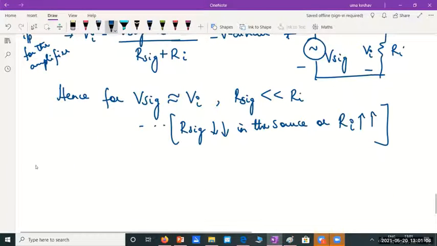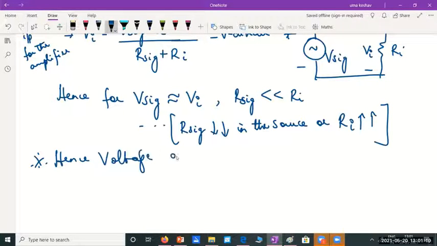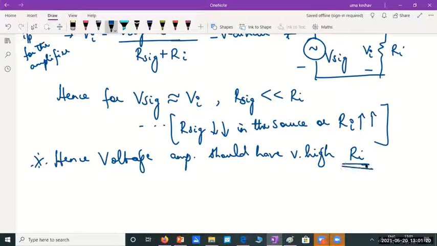Please remember this point. Hence, voltage amplifiers should have, what? Very high input resistance Ri.